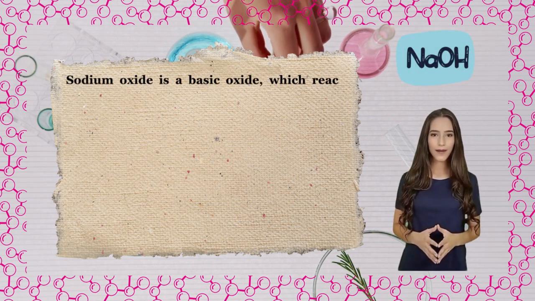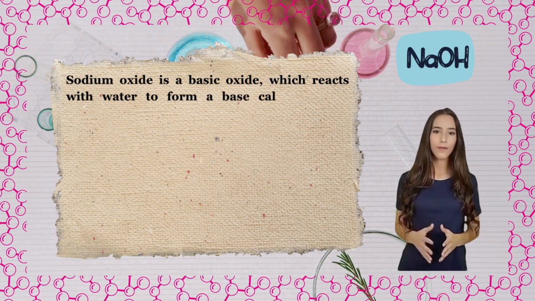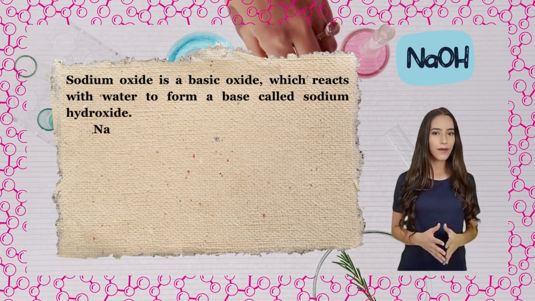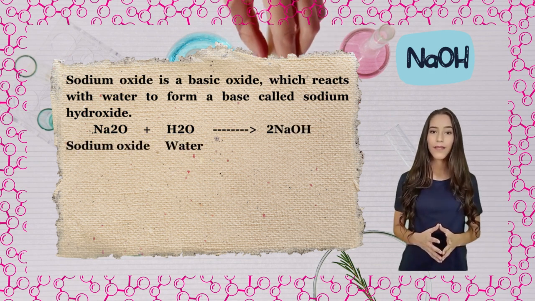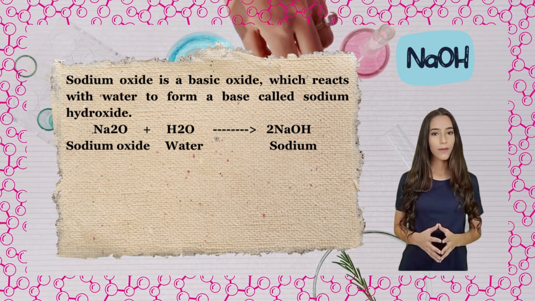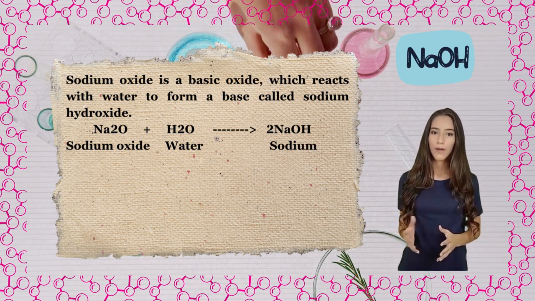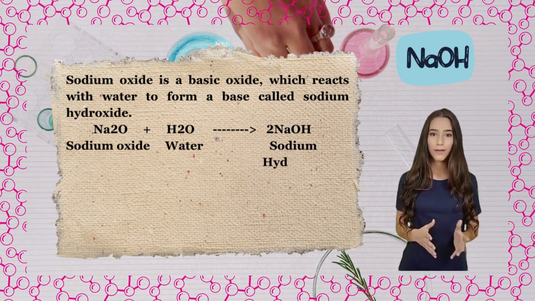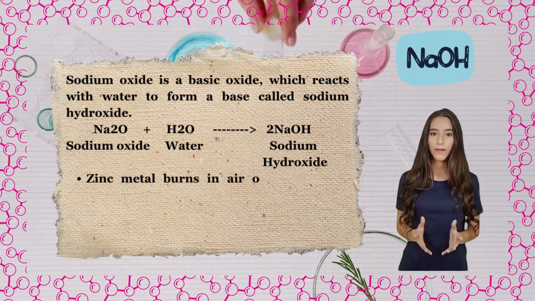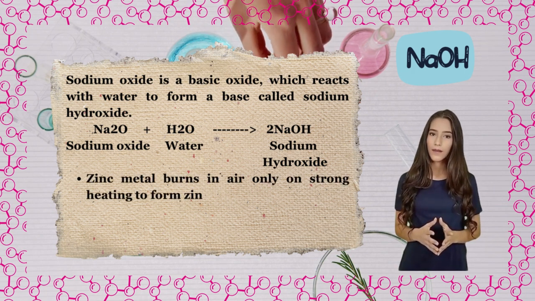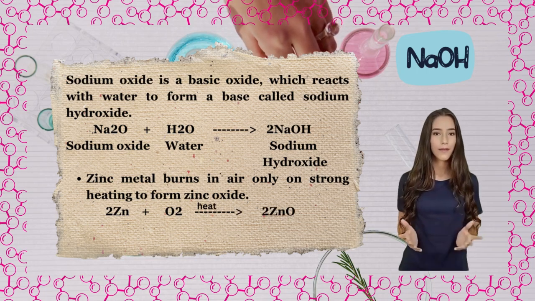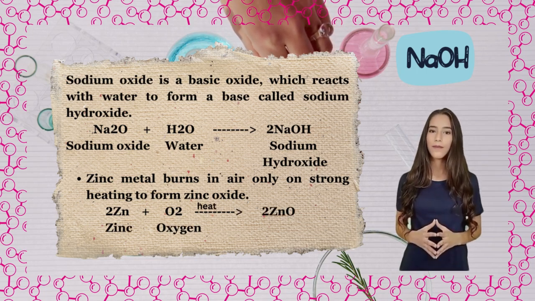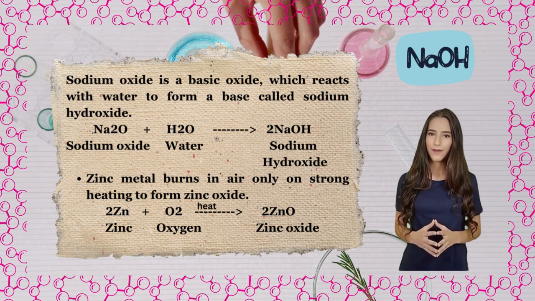Sodium oxide is a basic oxide which reacts with water to form a base called sodium hydroxide. Na2O, sodium oxide, plus H2O, water, gives 2NaOH, sodium hydroxide. Zinc metal burns in air only on strong heating to form zinc oxide. 2Zn, zinc, plus O2, oxygen, gives 2ZnO, zinc oxide.